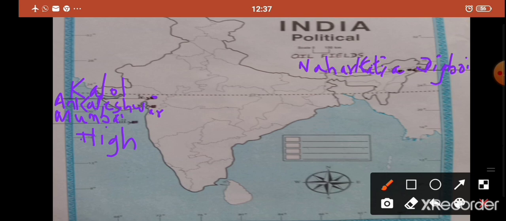Okay. So let us revise. First one Digboy. Second one Nahar Katia, both in Assam. Okay. Third Mumbai High in Arabian Sea. Fourth Kalol and fifth Ankaleshwar, both in Gujarat. I hope it is clear.